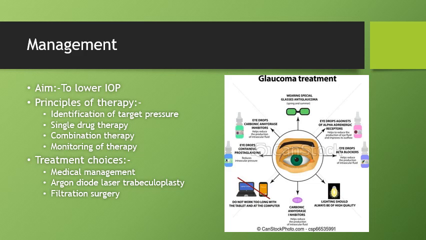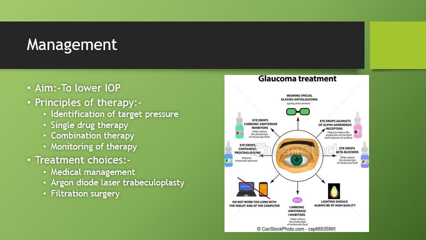Next come hyperosmotic agents. The hyperosmotic agents are IV and oral. IV hyperosmotic agents are mannitol and urea, and oral drugs are glycerol and isosorbide. Their mechanism of action is that they increase blood osmolarity. The osmotic gradient between blood and vitreous is increased and water is drawn out of the vitreous. Mannitol is usually used as a 20% solution, 1 to 2 gram per kg given over 20 minutes. They have gastrointestinal, cardiovascular, CNS, renal, and other side effects.